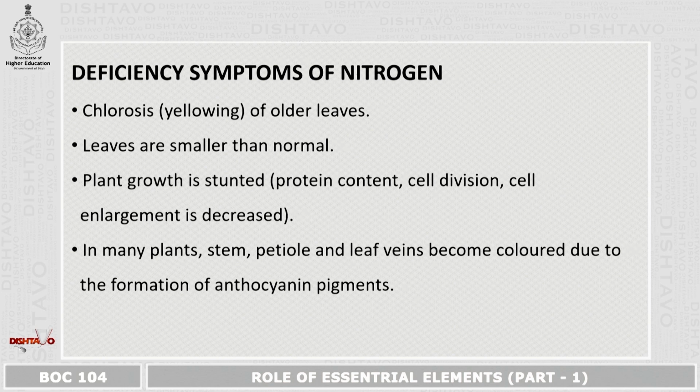The deficiency symptoms of nitrogen. The plants will show chlorosis or yellowing of older leaves. The leaves are smaller than normal. The plant growth is stunted because the protein content, the cell division, and cell enlargement decrease. And in many plants, the stem, petiole, and leaf veins become colored because of the formation of anthocyanin pigments.